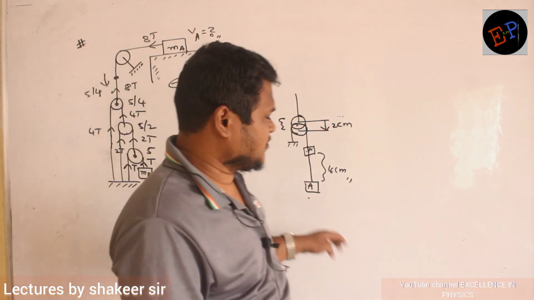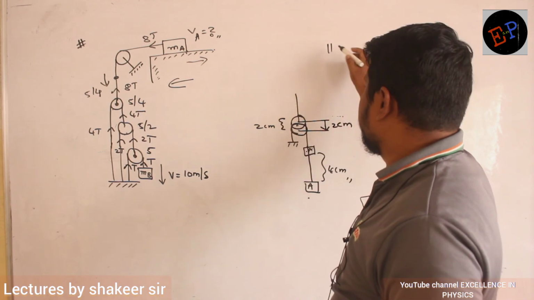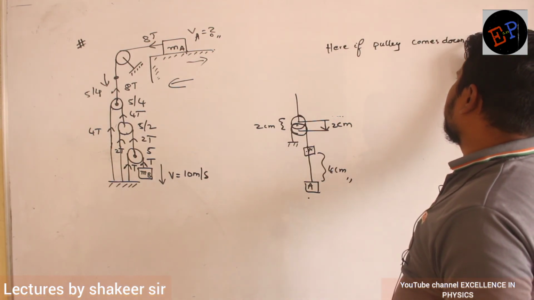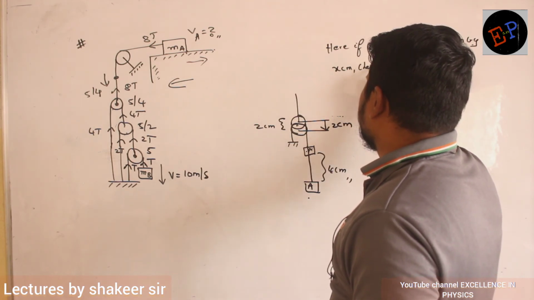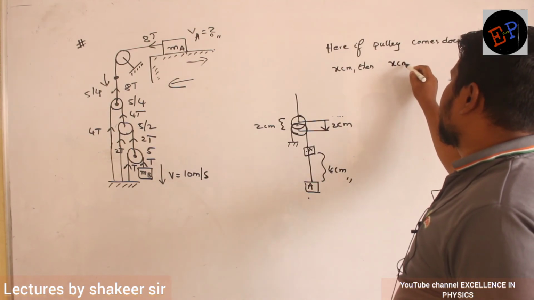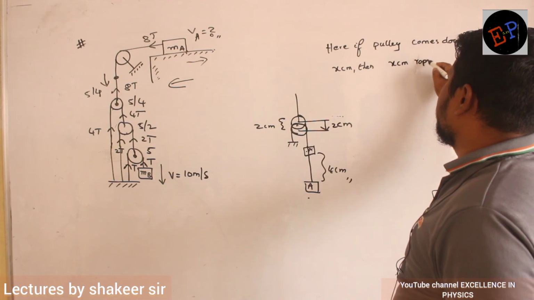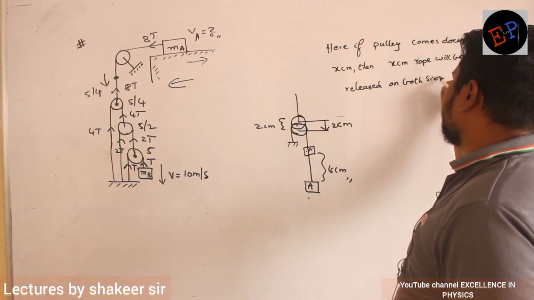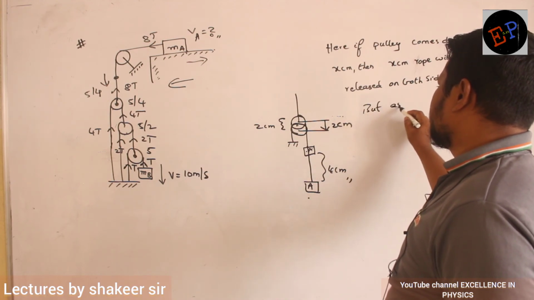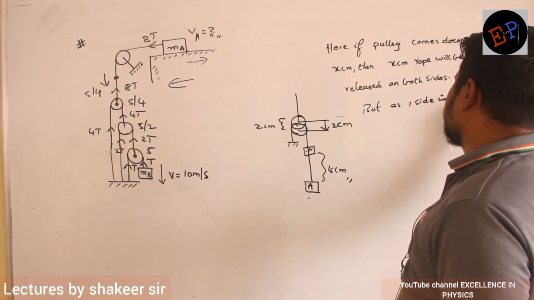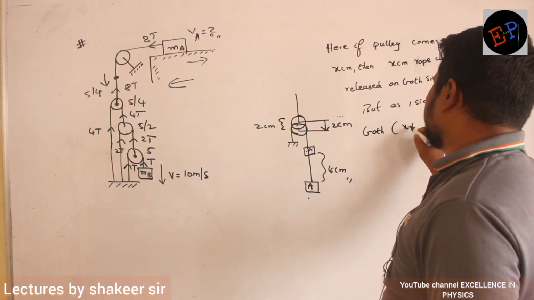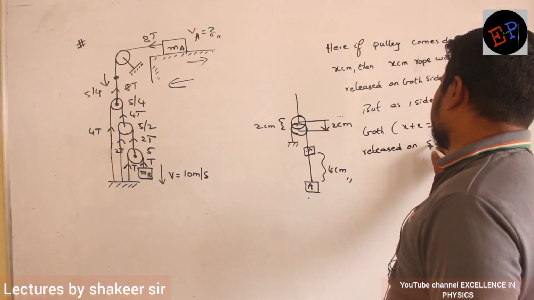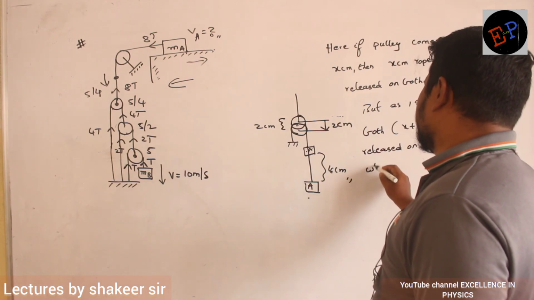Write down, we will write an explanation for this condition. Here, if the pulley comes down by x centimeters, then x centimeters of rope will be released on both sides, but as one side is fixed, both x plus x, which is 2x, will be released on the same side which is not fixed.